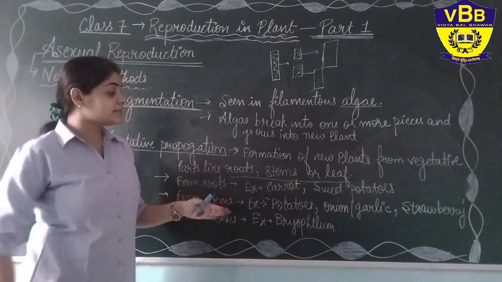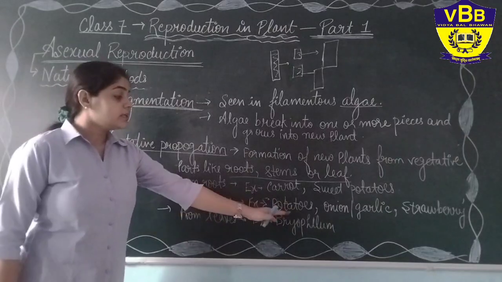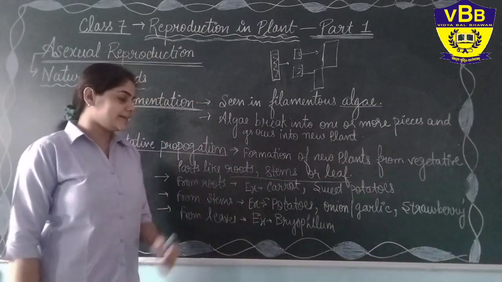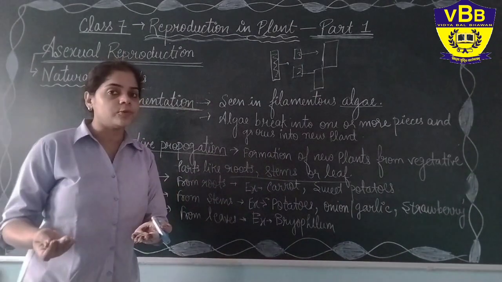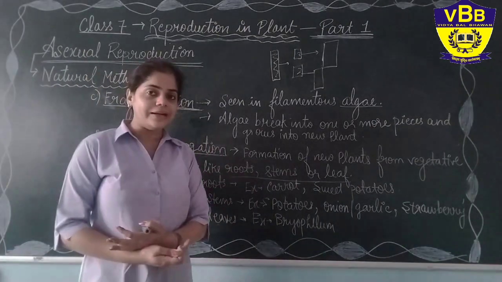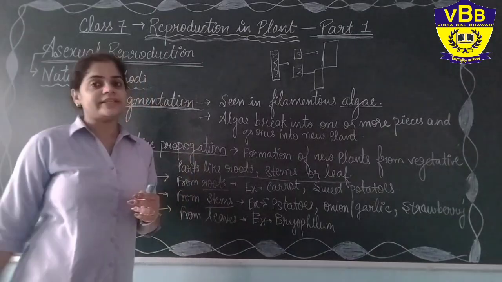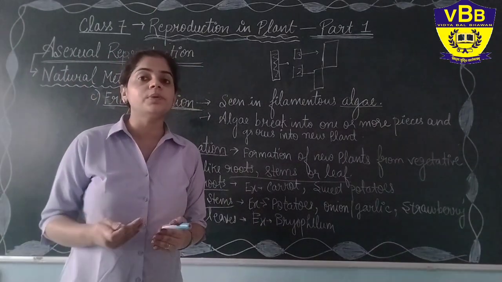So in that case it is also similar to that. From stems, it is potato, onion, garlic and strawberry. Yes, these plants can grow, the new potato plant can grow from the stems of the old potato plant. But in stems, there are several conditions in stems.